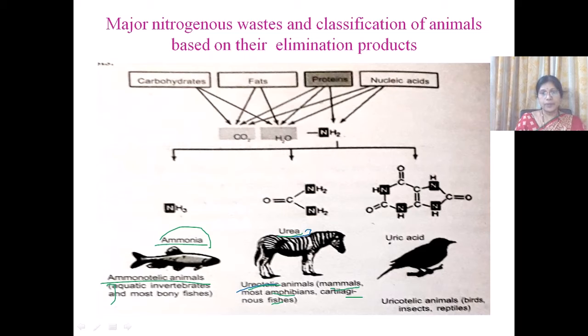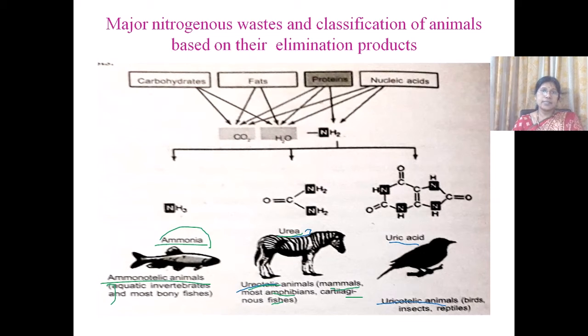And the third nitrogenous waste product is uric acid. The animals which excrete uric acid are called uricotelic animals. The animals which have little access to water excrete nitrogenous waste in the form of uric acid. The amount of water required for the excretion of uric acid is 50 times less than for ammonia. So this uric acid is highly non-toxic and it can be stored in the body for a longer time.